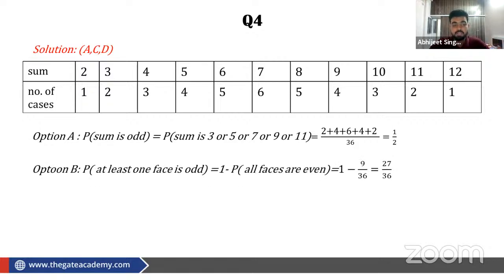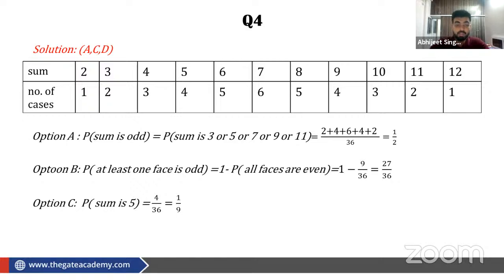Now next is option B. Probability that at least one face is odd is equal to 1 minus probability that all faces are even. We can find this out because all faces even has fewer cases, so it will be easy for us to count. All faces are even. What are the cases? 2,4; 2,2; 2,6; 4,2; 4,4; 4,6; 6,2; 6,4; 6,6. There are a total of 9 cases where all the faces are even. 1 minus 9 by 36 is 27 by 36.